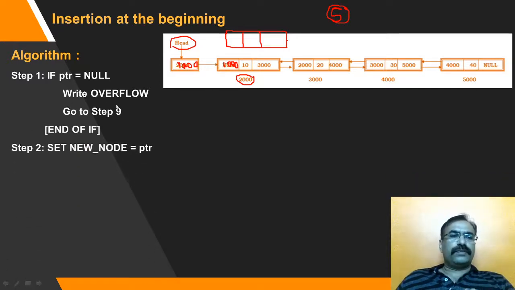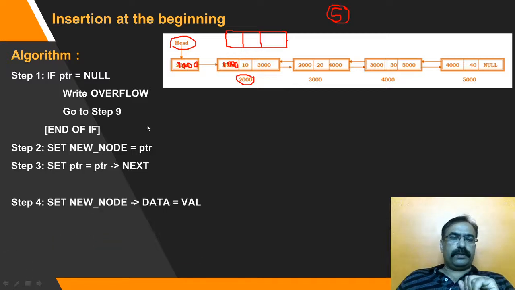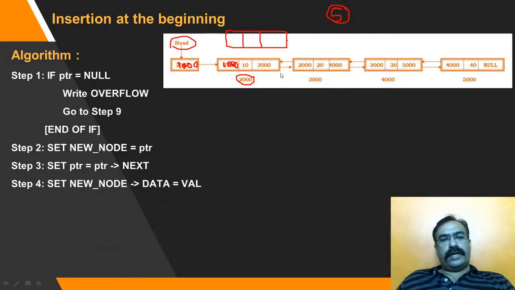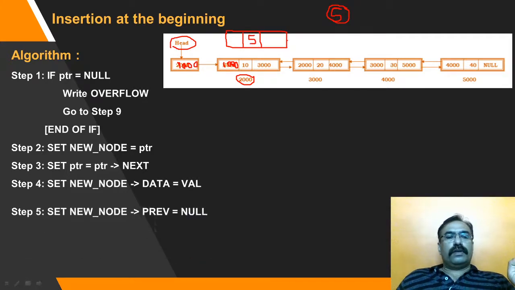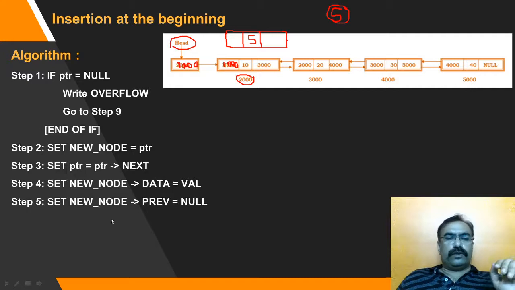If it exists, then what are we going to do? We are going to create a new node. New node we have created. New node dot data is equal to value. Value is equal to 5 we have taken, so it will be made 5. New node dot previous is equal to null. Is it the same thing which we have just now discussed? As it is going to act as the first node, we need to make it null.